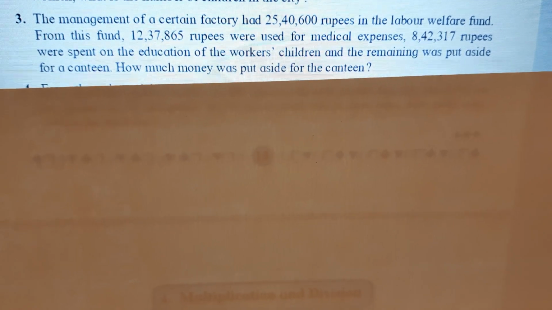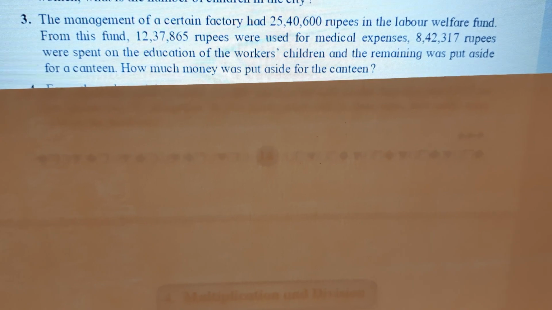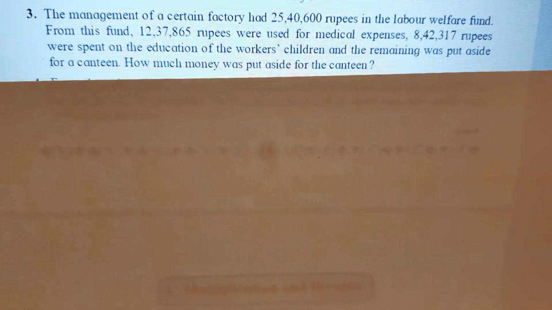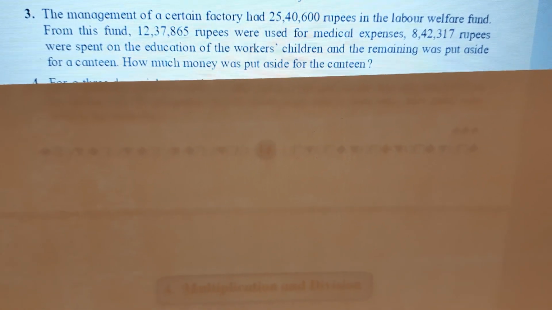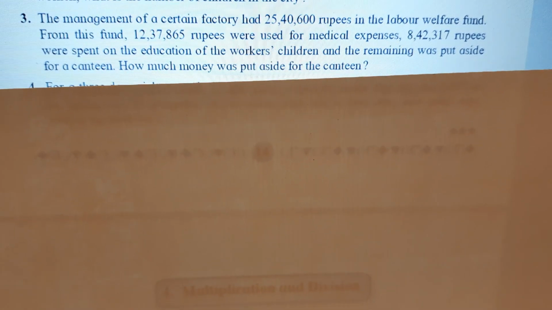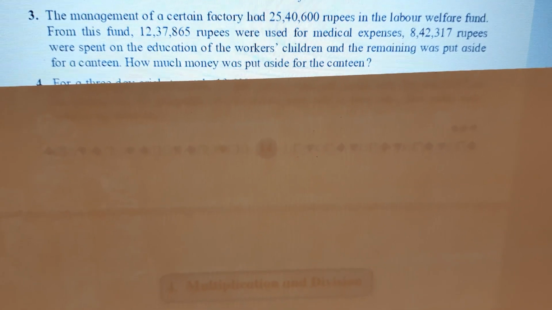From this fund, 12,37,865 rupees were used for medical expenses. 8,42,317 rupees were spent on the education of the workers' children, and the remaining was put aside for a canteen. How much money was put aside for the canteen? When you do not understand the question, children, read it 3 to 4 times.